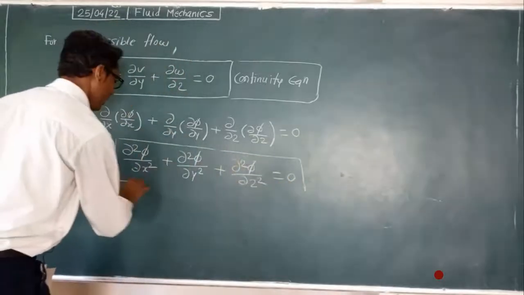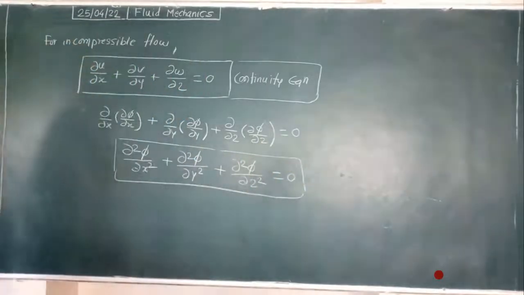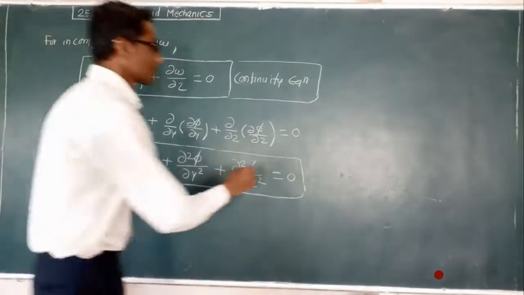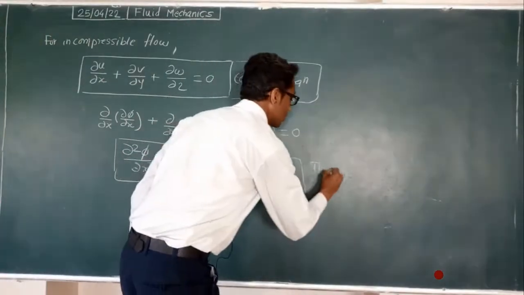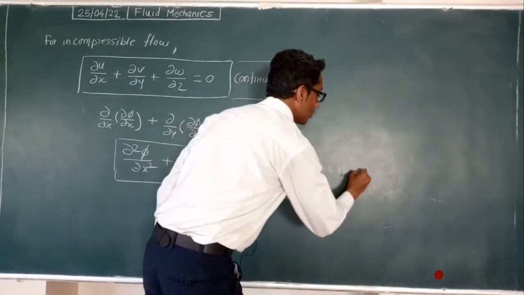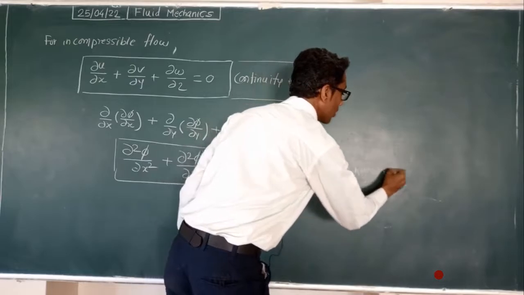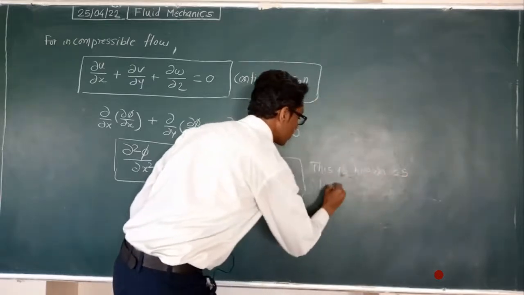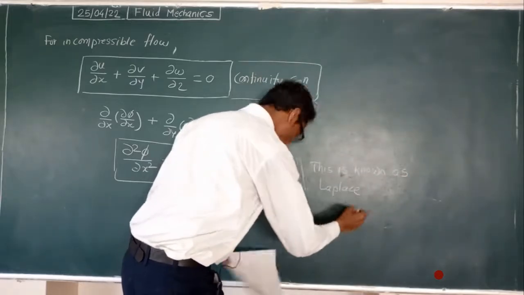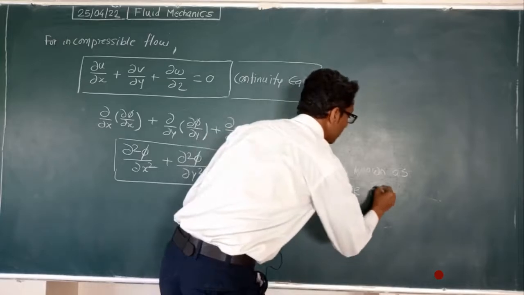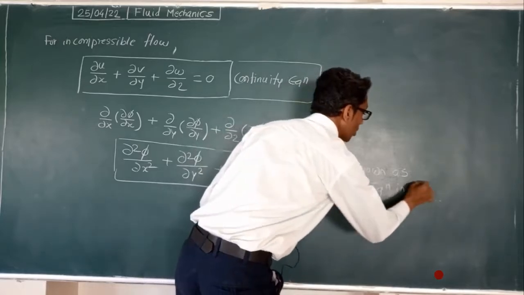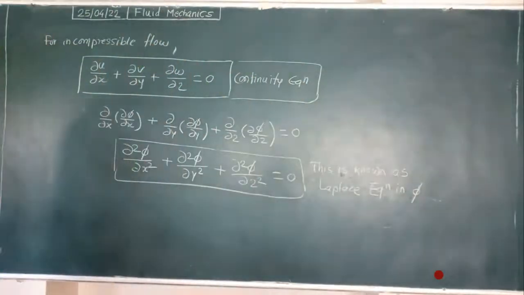This equation we get. This is called the Laplace equation in phi.